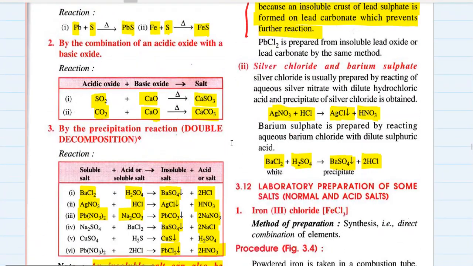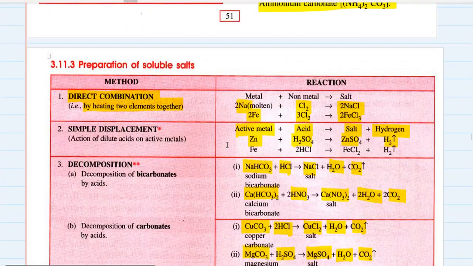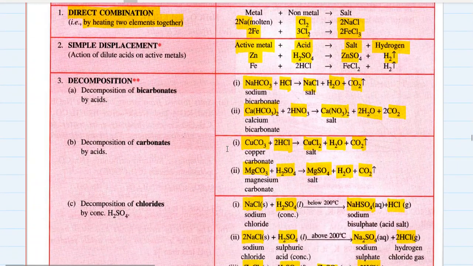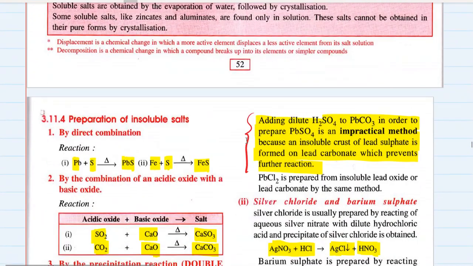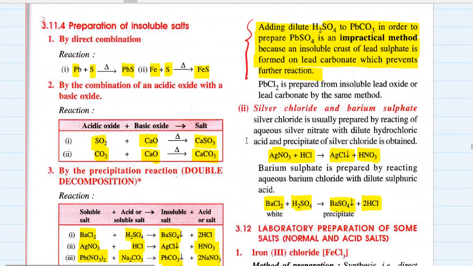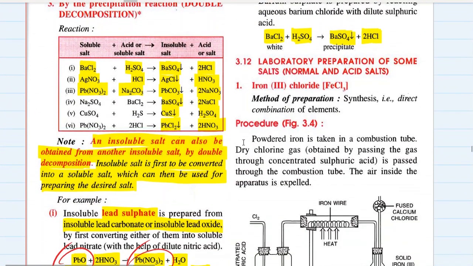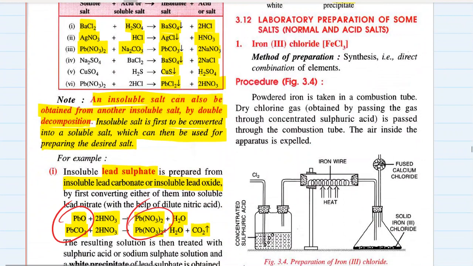Okay, so these are the preparation of some insoluble salts by double decomposition reaction. In one method we have preparation of soluble salts by direct combination, simple displacement, decomposition, neutralization, or by the action of alkalis on certain metals and their oxides and hydroxides, and then preparation of insoluble salts by direct combination, acidic oxide and basic oxides combination, and double decomposition or precipitation reaction, which we have studied in detail. Now we are going to study some laboratory preparation of some salts, normal and acid salts both, in detail.